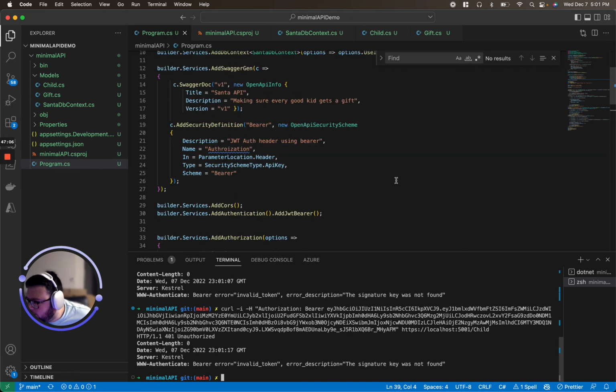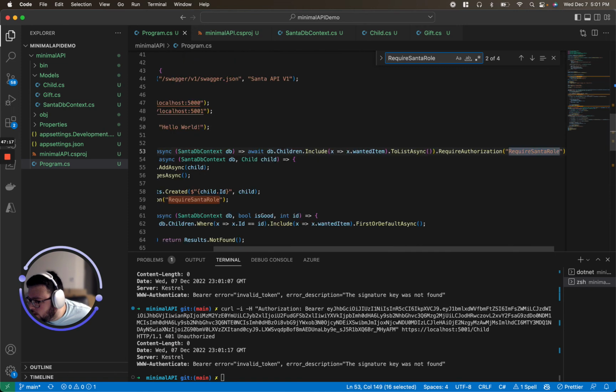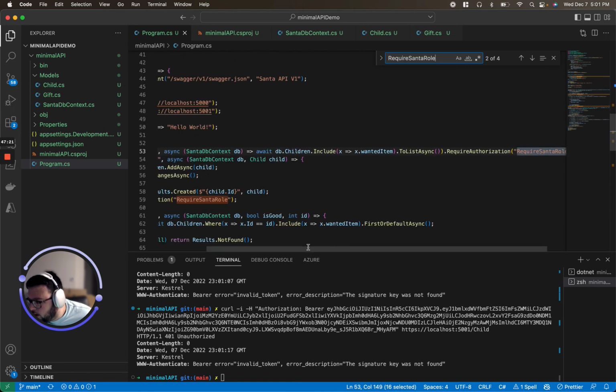Signature key not found. Make sure that everything's set up correctly. Looks like we got require Santa role, require authorization.